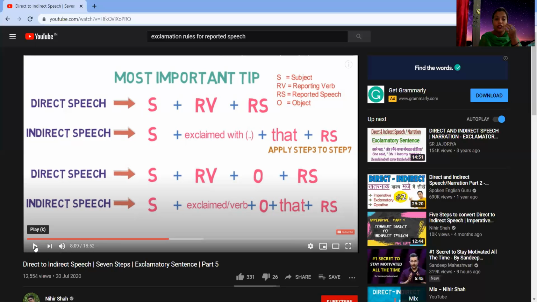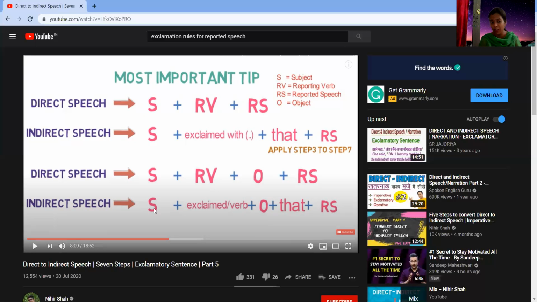Now, in direct speech, if the structure of the sentence is subject, then the reporting verb, and then this extra thing, this alien, this uninvited guest, this object comes to your home, and then you have the reporting speech. You know what you'll have to do? You cannot simply throw away the object. You cannot tell your guest to simply leave, isn't it? So what will you do?